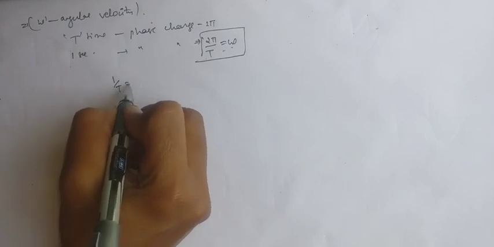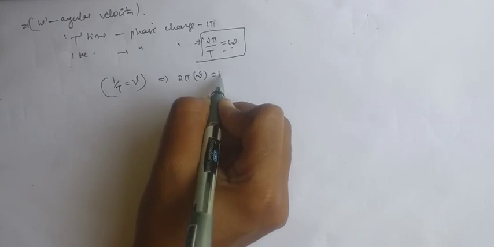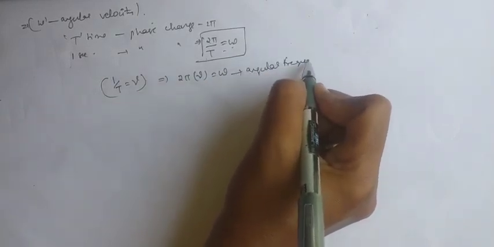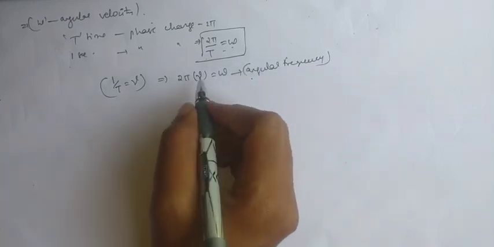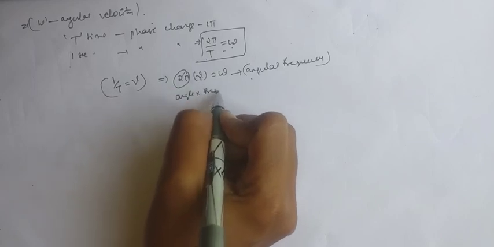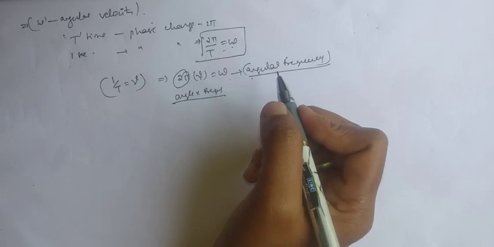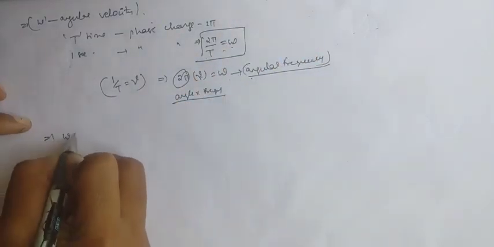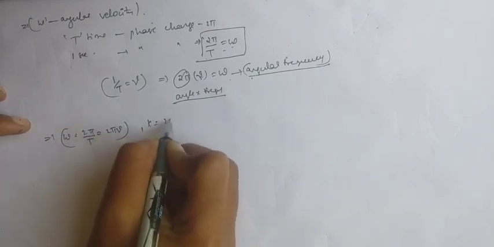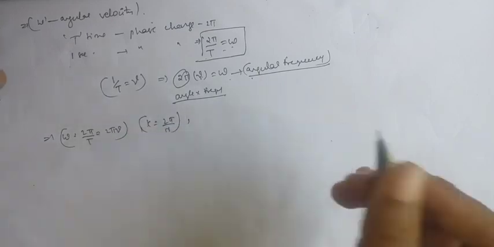Already we know that 1 by T is equal to frequency, so 2 pi nu is also omega. Angular velocity and angular frequency are the same, because this is angle into frequency. So omega is equal to 2 pi by T or 2 pi nu, propagation constant k is equal to 2 pi by lambda, and the wave equation is a sin of omega t plus or minus, like that.